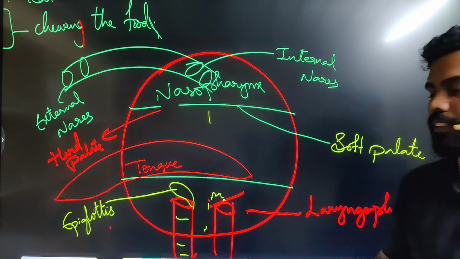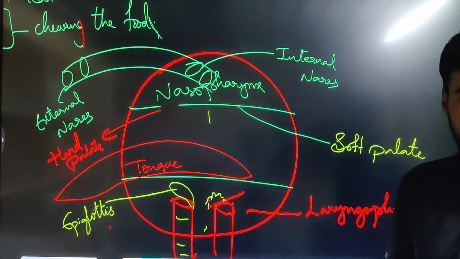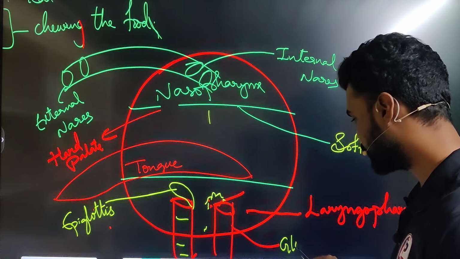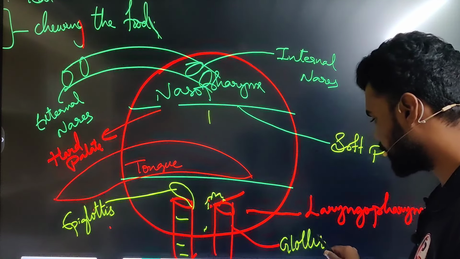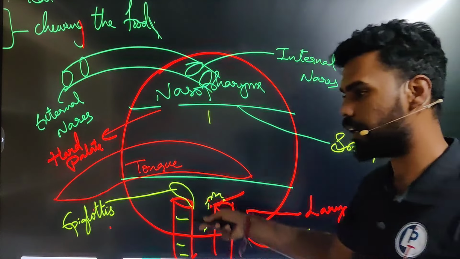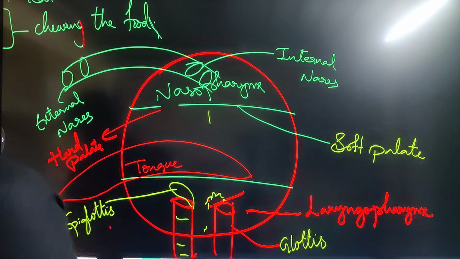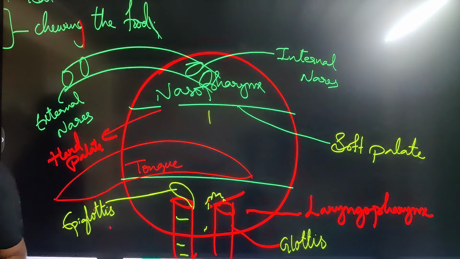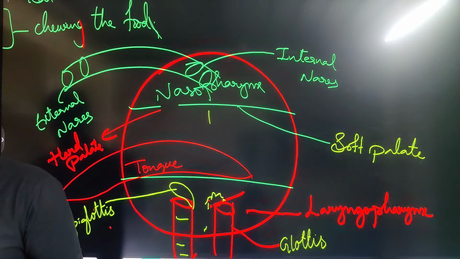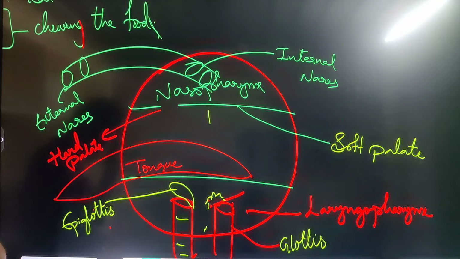For a fraction of a second air is not entering here. This part we call the glottis. Now food is entering through this pathway. Now if you see here, the nasopharynx starts from the cranium and ends in the thoracic cavity at T7.